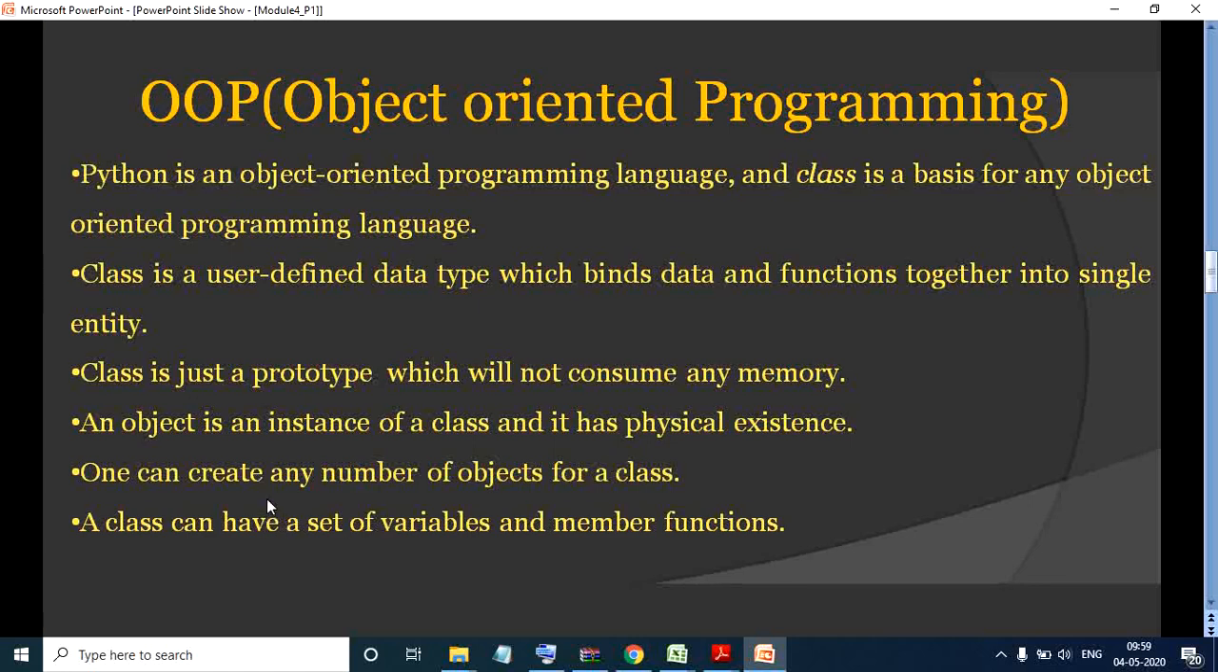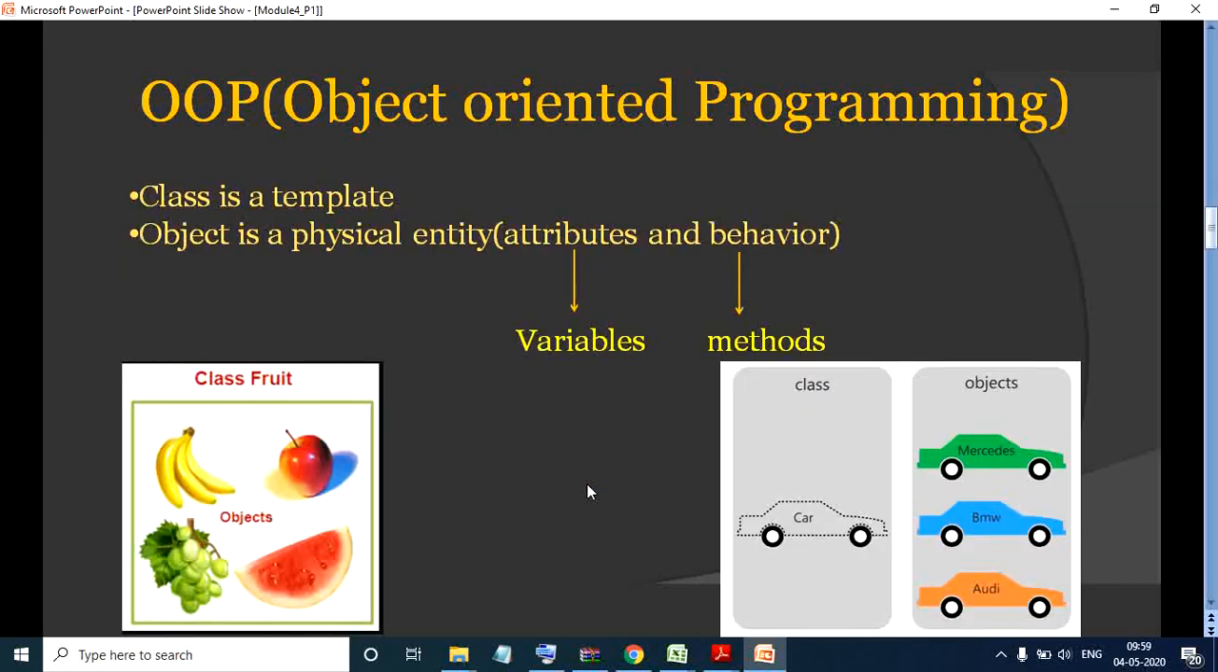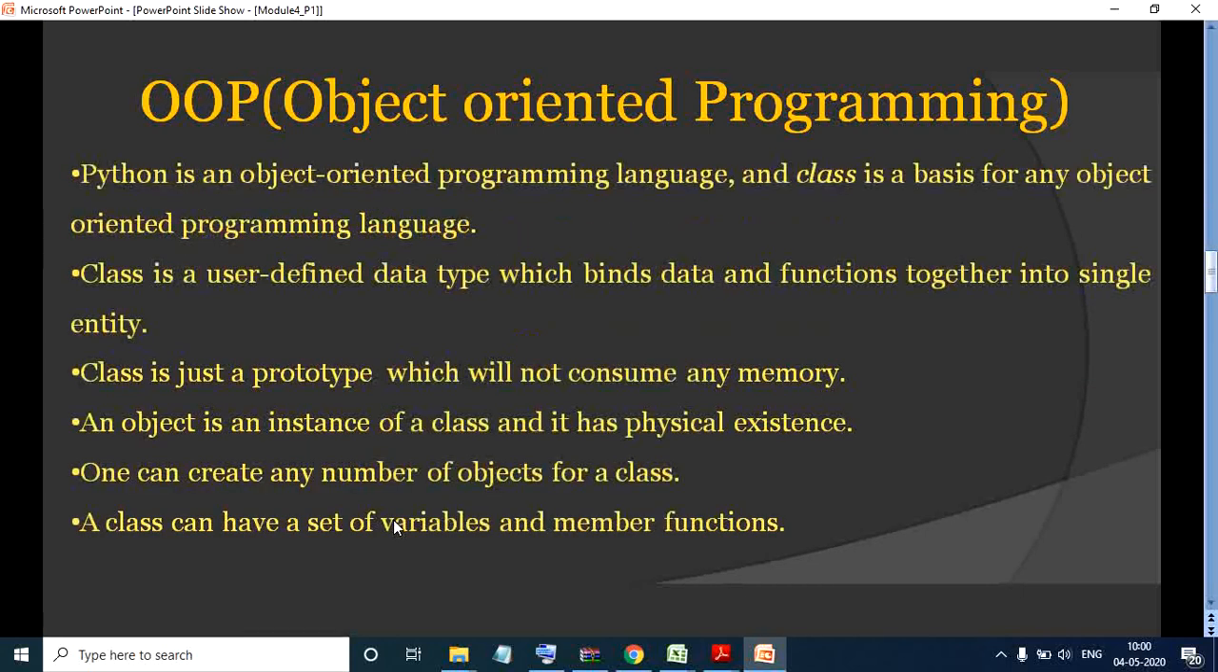Now, we can create n number of objects for a class. For example, fruits is my total class. I have just added 4 objects, right? We can go on adding n number of fruits to it. Like I can add a guava, I can add a tomato, something like that. So you can go on adding n number of objects to this fruit class, whereas the class is one, that is, the whole class is fruit. So you can create n number of objects for a single class.